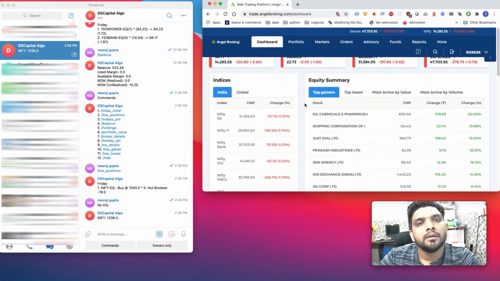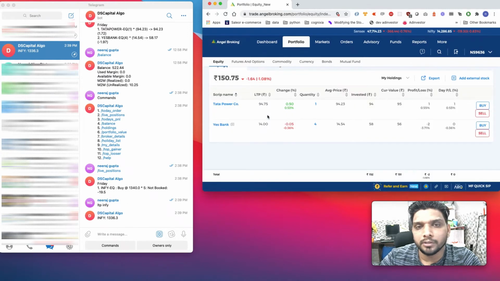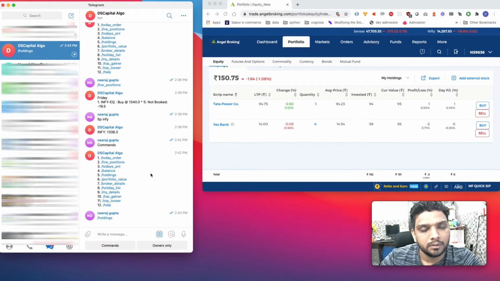Hi, let's see how we can sell the holdings from our account through the Telegram bot. Let's just check the portfolio, what we are holding. As you can see, I have some Tata Power, I have some Yes Bank. I am holding one quantity of Tata Power, four quantity of Yes Bank. I can verify the same from the bot by checking holdings.